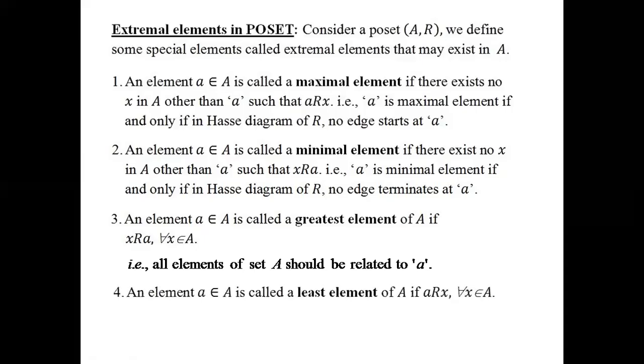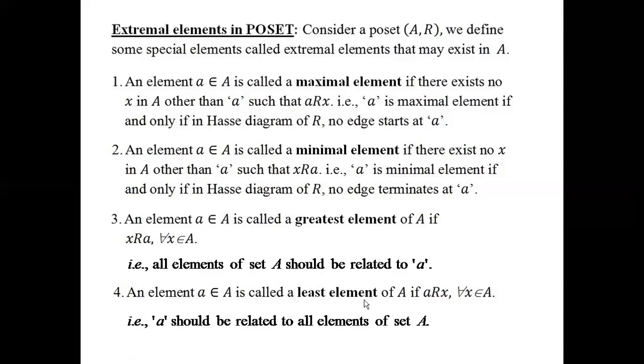Next, the least element. An element a belonging to set A is called a least element of the set A if a is related to x for every x belonging to A. Then we can say that the element a is the least element.